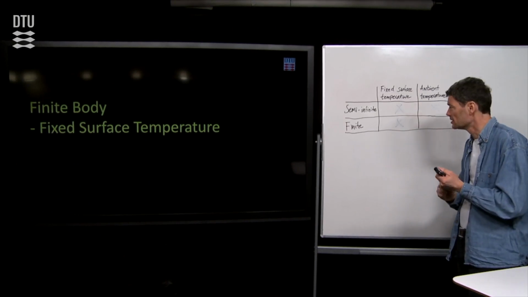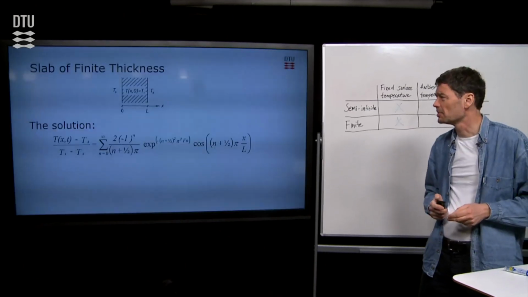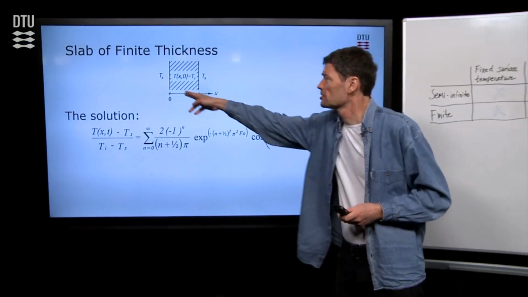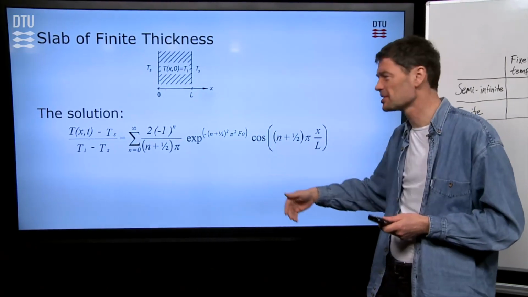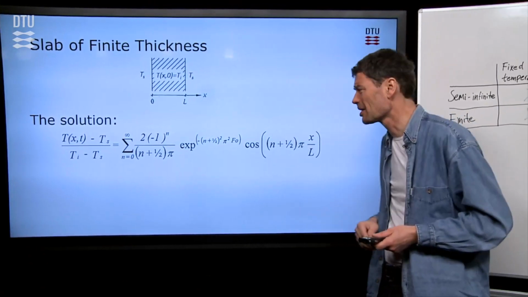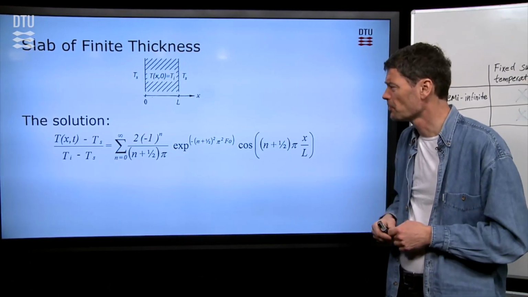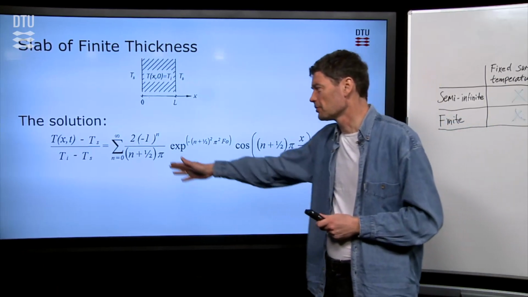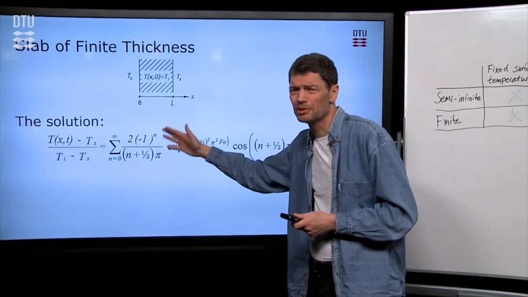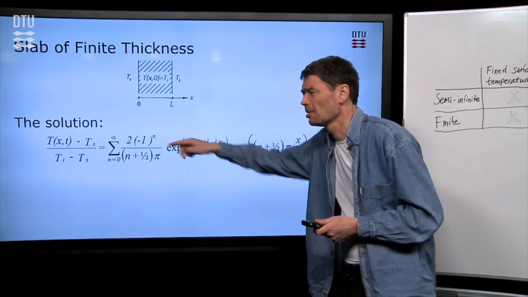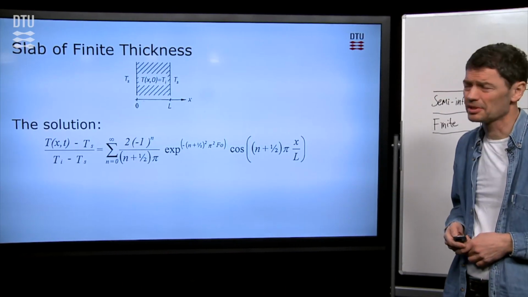So now we are here, in this case, with a finite body and a fixed surface temperature on the surfaces of our material. So here's our material, two surfaces, suddenly that temperature changes. And here's a solution. So the involvement is, and now it's an infinite sum that you have to calculate. So you have to make quite some calculations, add them up. But we're fortunate that very often when you try, the terms tend rather soon to become very small. So you need perhaps only a few first terms in that summation when you try to calculate it. So that's possible also to make such a solution there.